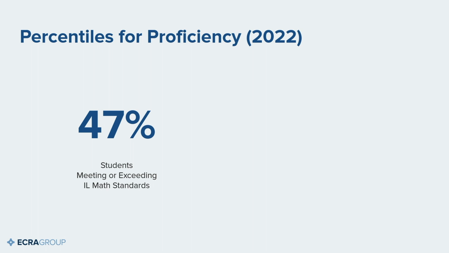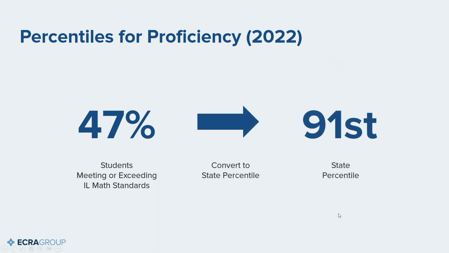Right? And so at face value, you say, well, how might I communicate this in a way that people are going to understand this, because they might get the wrong idea that we're not doing as well as we know we are. Well, if you convert that to a percentile, you'll find that that 47% actually corresponds to the 91st state percentile. And so you're actually outperforming 91% of school districts in Illinois.